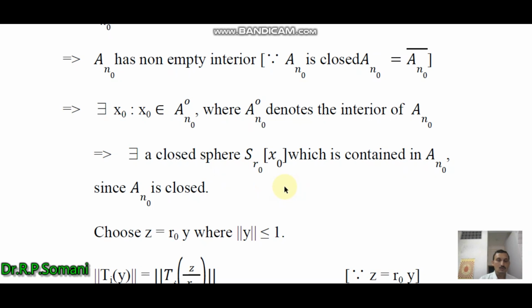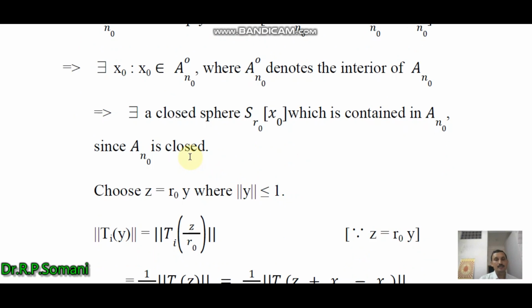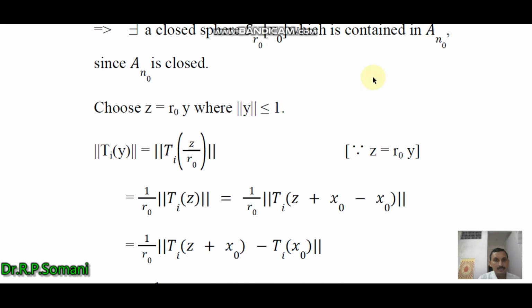Now we try to prove that the set of norms of Ti is bounded. For this we choose z equal to r0 y, where norm of y is less than or equal to 1.